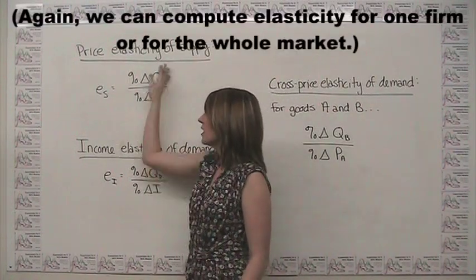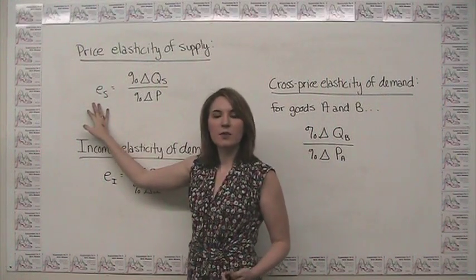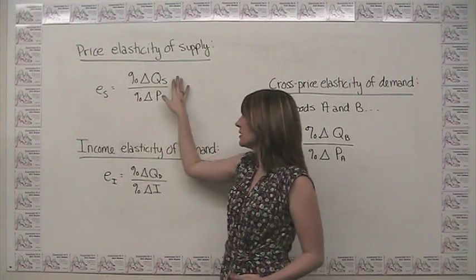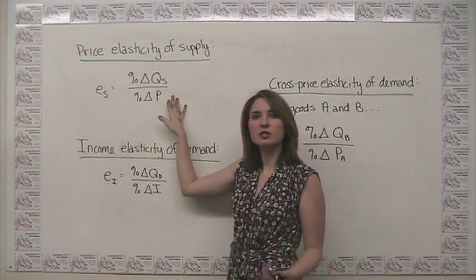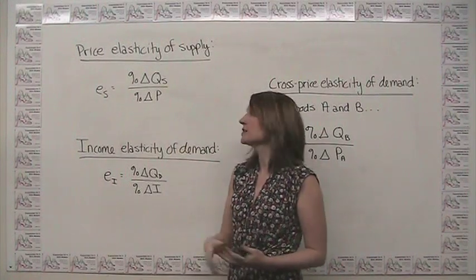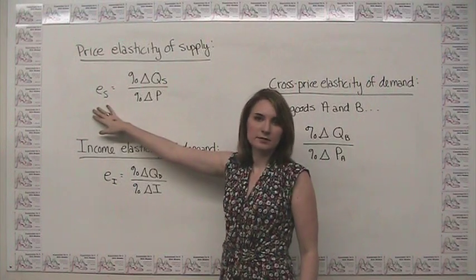Note here that it's unnecessary to take the absolute value as we did with price elasticity of demand, because quantity supplied and price will always move in the same direction since supply curves slope upwards, and we will in fact automatically get a positive quantity here.